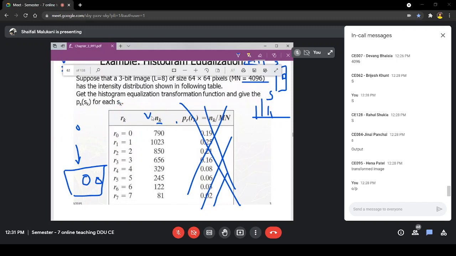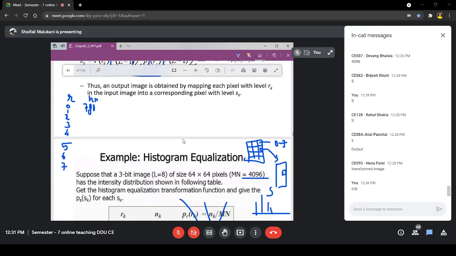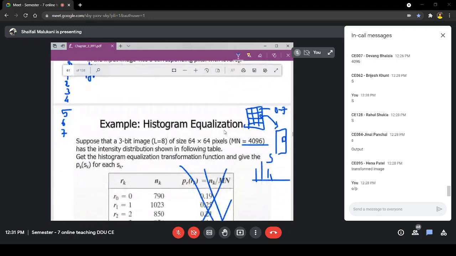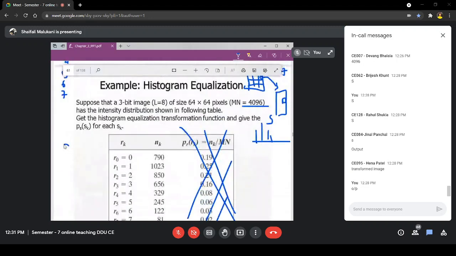Okay, so now, is NK important to me? Actually not. What I'm interested in is my equation. I know they ask me to find S. From that I will see how to find PS, but first of all I need S, and I know the equation of S. It is L minus 1 times the summation of Pr, with j taking values from 0 to k, and this is actually Pr of j, or w.